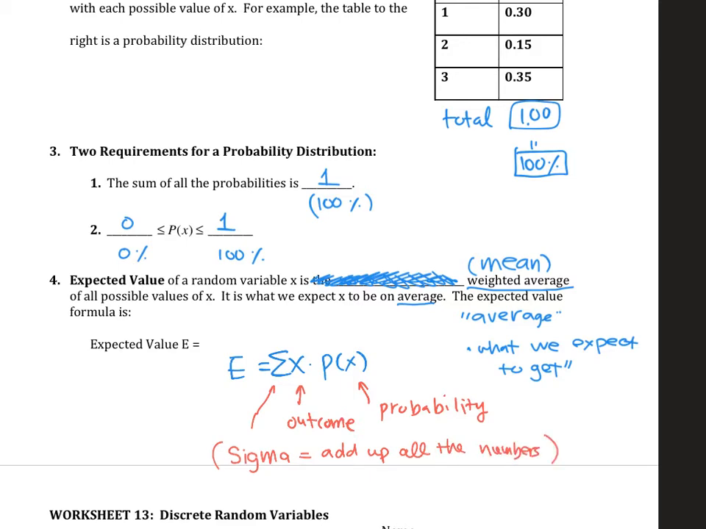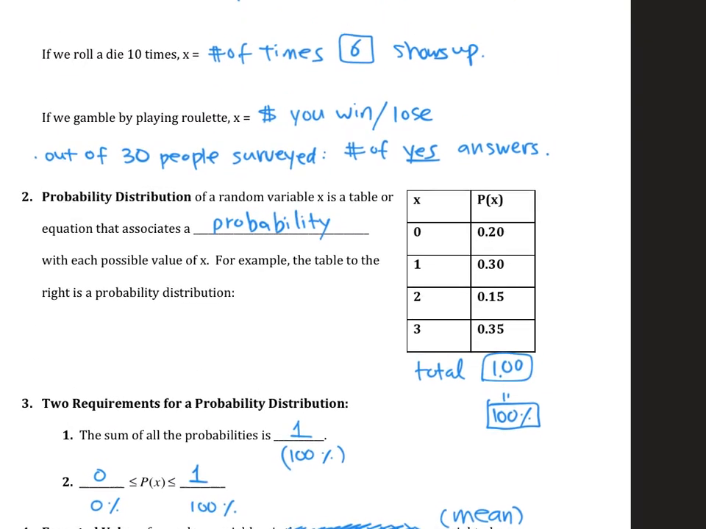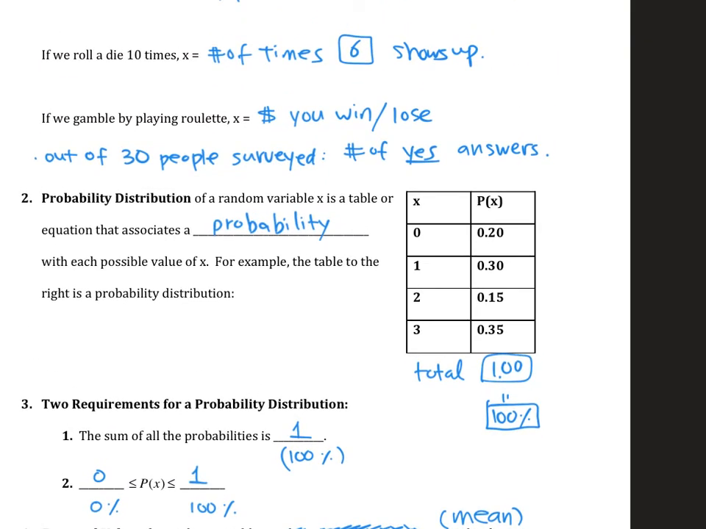So basically what it says is take x, multiply that by the probability of that. You're going to get a bunch of those, and then you add them all up, and that'll give you the expected value. So from this table, if I were to calculate the expected value, let me just do a little side note. Expected value here,